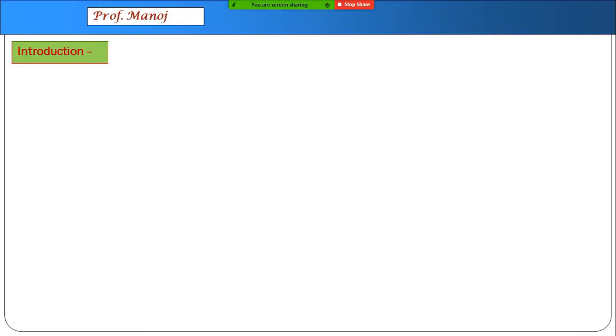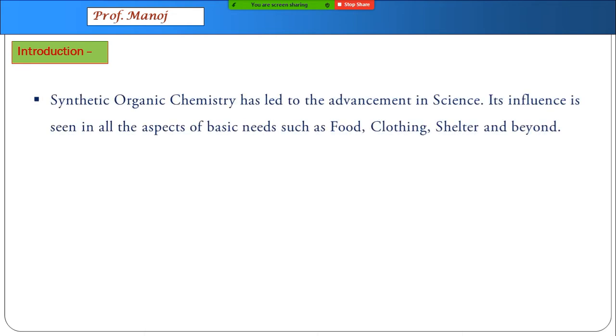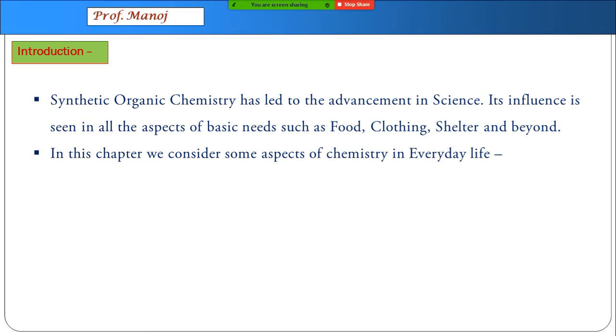Now about chemistry with the title chemistry in everyday life, we know very well that synthetic organic chemistry has led to a lot of advancement in science which has obviously affected our daily life. So its influence basically is on food, shelter, clothing, our everyday luxuries and all. So we are going to talk over here about three aspects of chemistry related to everyday life.